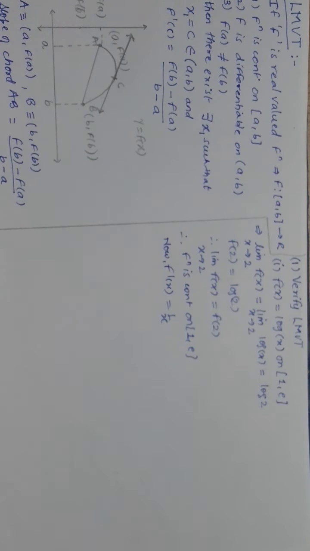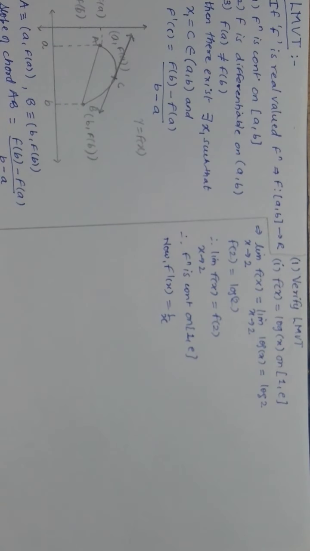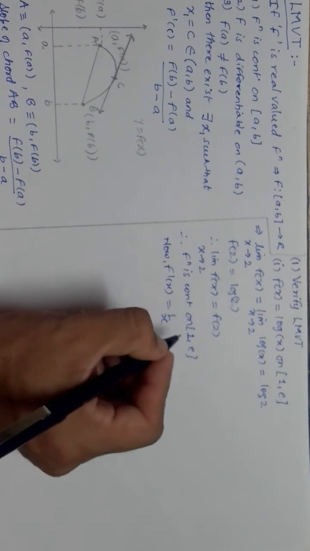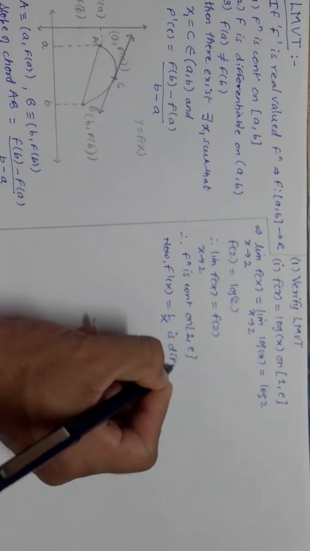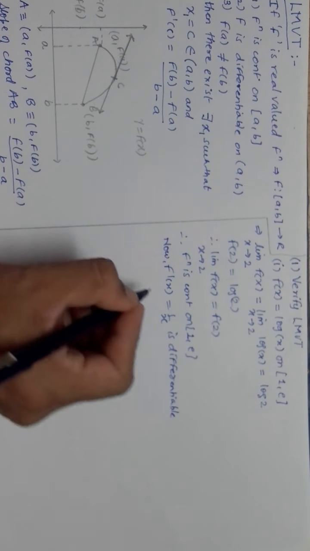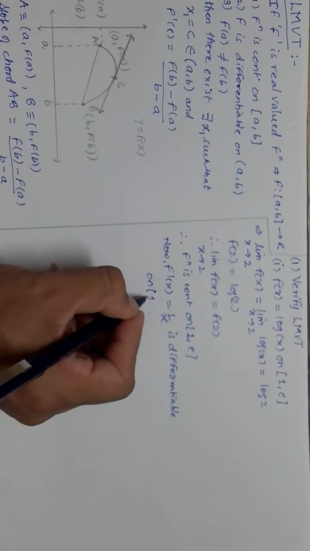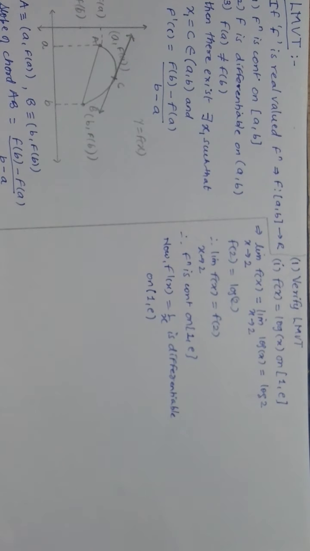So I can say function of x is not differentiable at x is equal to 0. But the domain itself is given from 1 to e, that means 0 is not included in that. So derivative of x is equal to 1 by x is differentiable. It is differentiable on all open interval of 1 to e, right? It is differentiable on the open interval 1 to e.